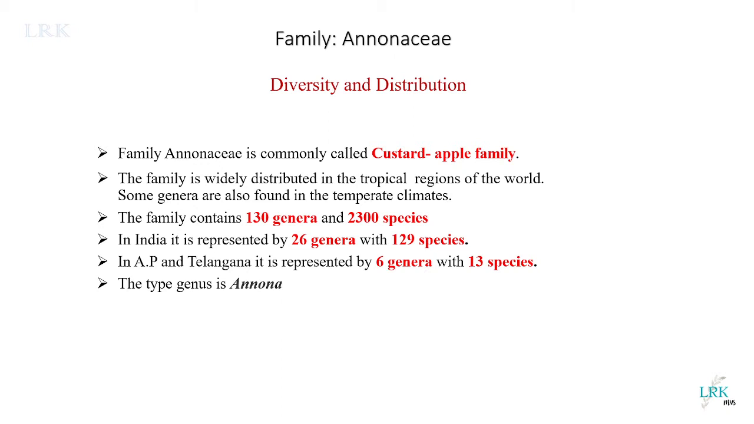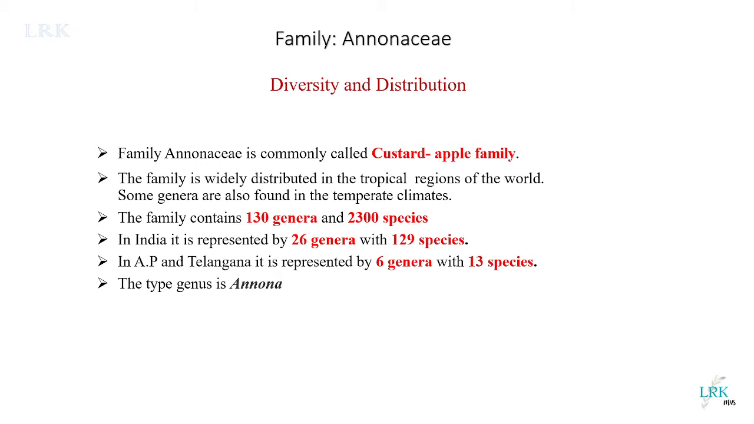Tropical regions are those regions where the temperature is normally high, very close to the equatorial regions. And some genera are also found in the temperate climates. Temperate climates are those climates where the temperatures will be generally less. So these Annonaceae family members are distributed in the tropical regions as well as in the temperate climates.